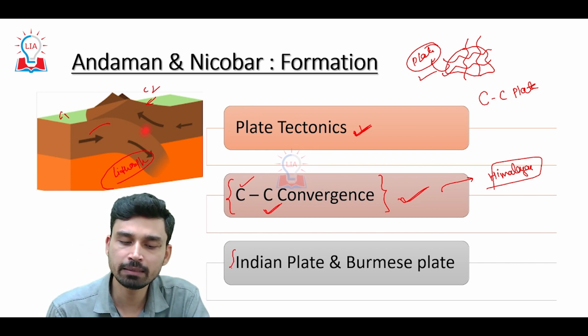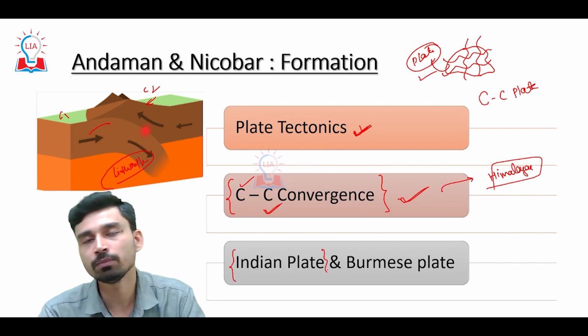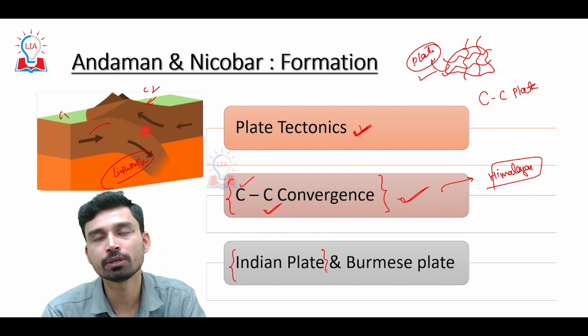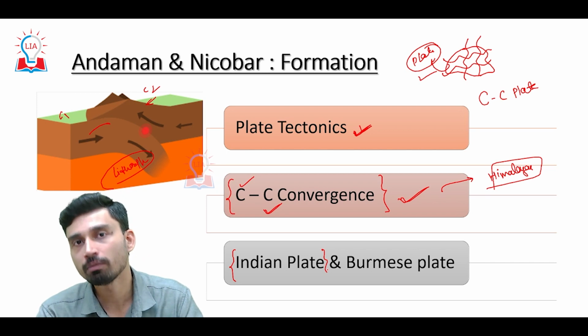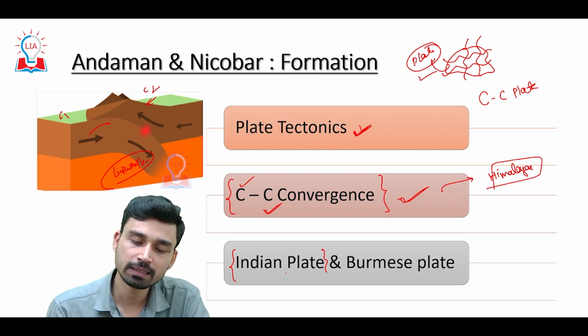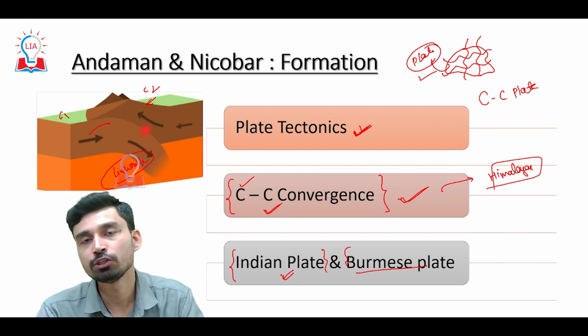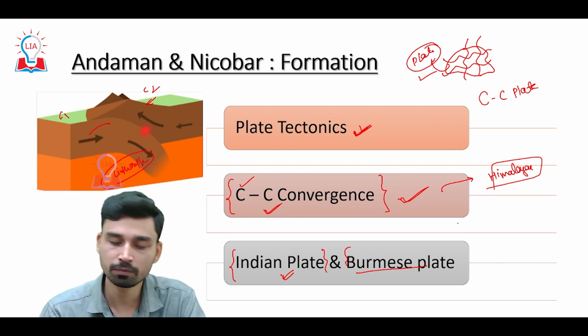So it is the Indian plate that has broken from the Gondwana land, moved toward the north, and finally collided with the Eurasian plate in the north. That had led to formation of Himalayas. But at the same time, the eastern part of the Indian plate had collided with the Burmese plate, which is also a subpart, a small part of the Eurasian plate.